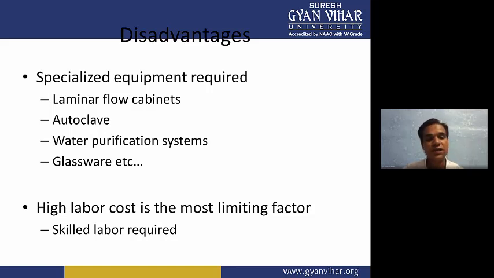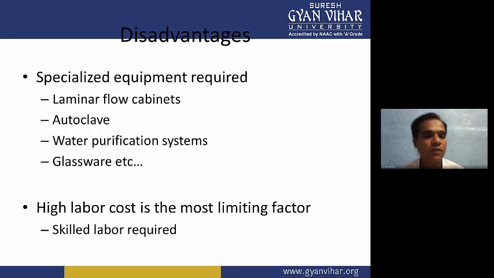So tissue, explant or subculture we can do inside the laminar flow cabinet, and we can overcome the contamination problem. But this laminar airflow cabinet is a little bit costly because it has a HEPA filter, and the HEPA filter is company specific, a patented product, so it is a little bit costly.